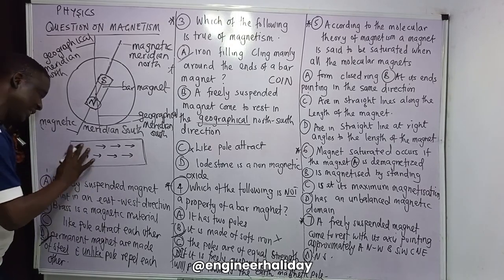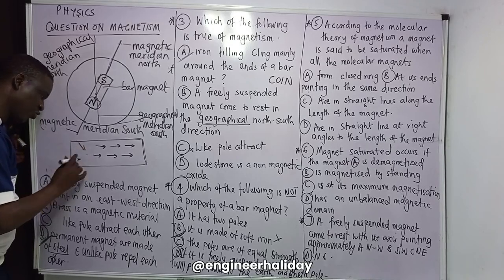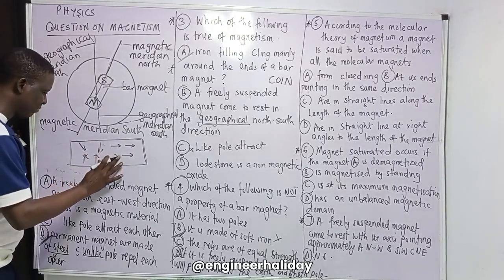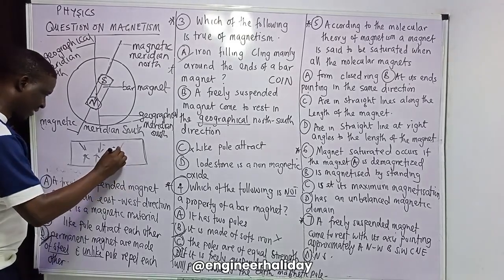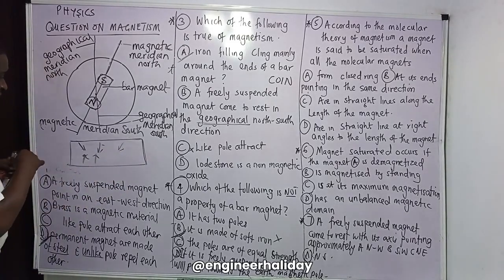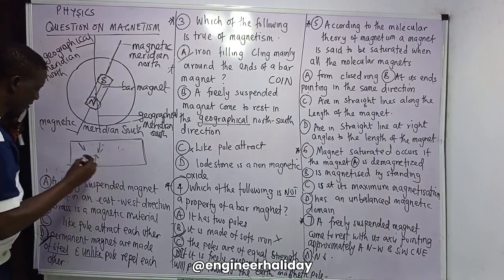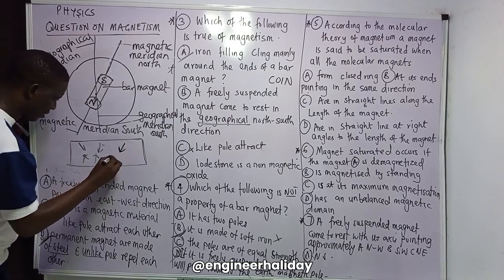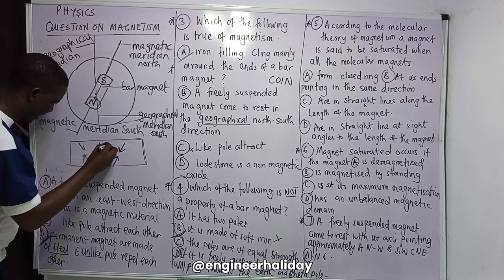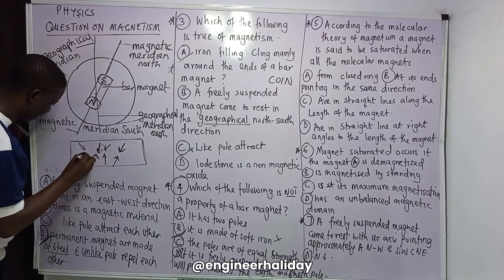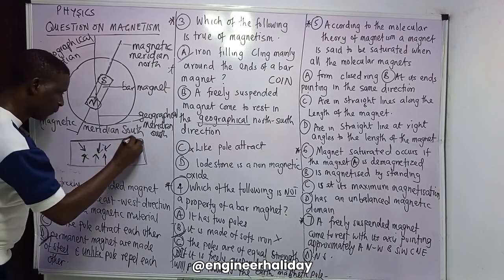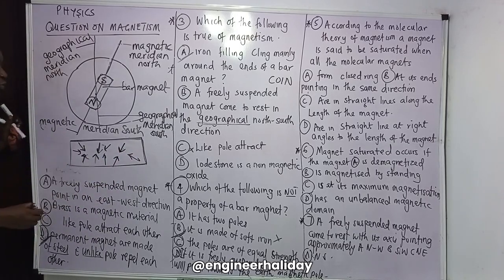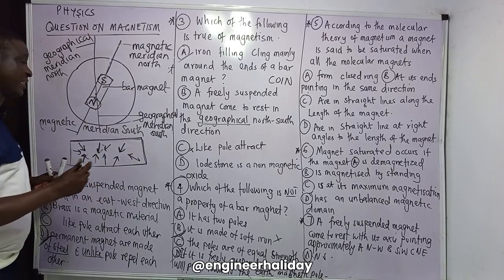But if they point in random directions, it means they are already demagnetized. Let me use a clearer marker. They are demagnetized like this, where the effect of one cancels out the other.